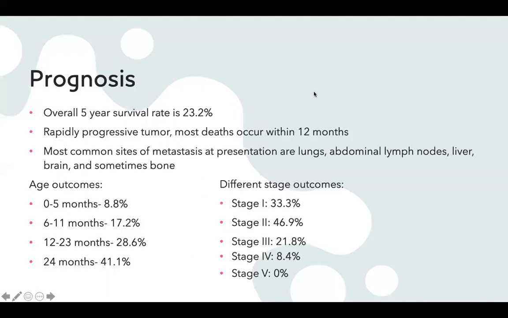So the prognosis of kids with rhabdoid tumors, it's not great. The overall 5-year survival rate is only about 23.2%. It's a rapidly progressive tumor, and most deaths occur within 12 months. The most common sites of metastasis at presentation are in the lungs, abdominal lymph nodes, liver, brain, and sometimes the bone.